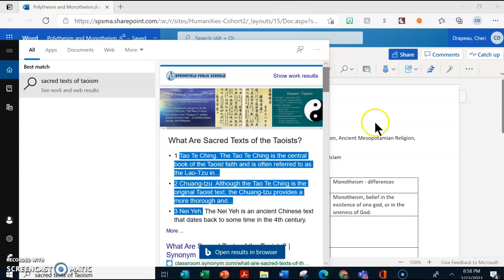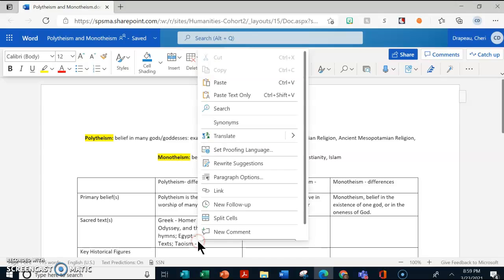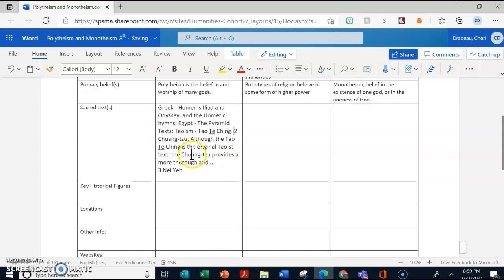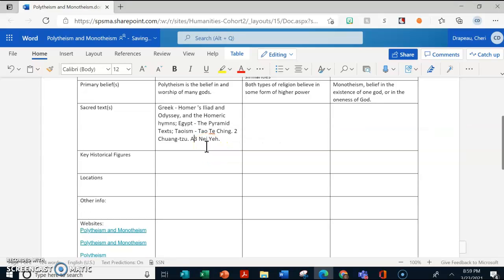So copy, come back to the document, and put Taoism, and then you want to paste it in there. So paste text only, and then I'm going to go through and get rid of this, because I don't need it. And then, let's see, we did choosing, so get rid of this and that. And now we have all three.